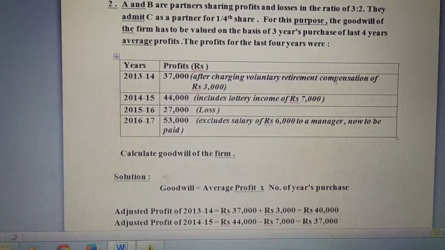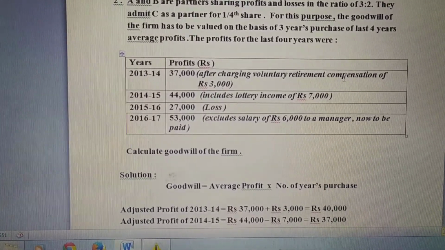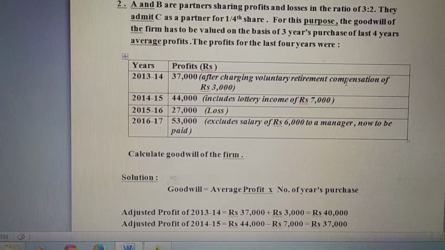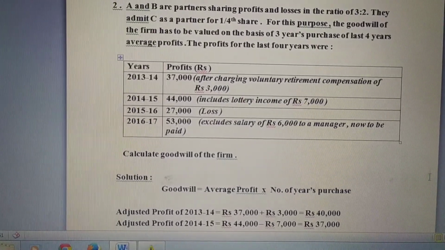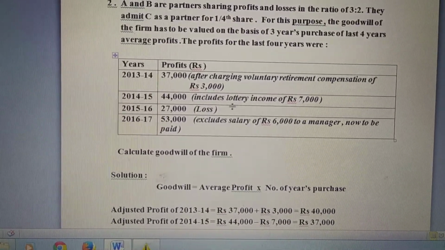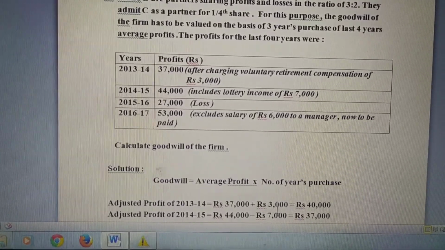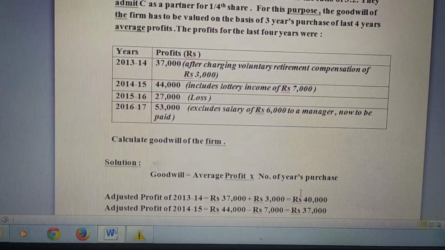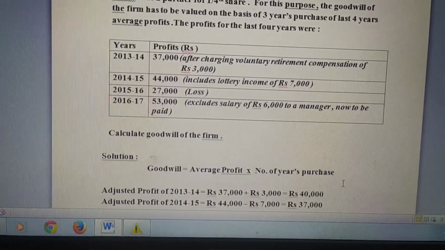It is not as if, once there is a fire in the company, it will happen again and again. No. So all these expenses which are not frequent in nature are termed as abnormal losses. What will be the effect of abnormal loss? Here you can see I have added this voluntary retirement compensation of rupees 3,000 to the profit amount, because this is an abnormal loss. All abnormal losses are to be added while calculating adjusted profit because this is not regular in nature.